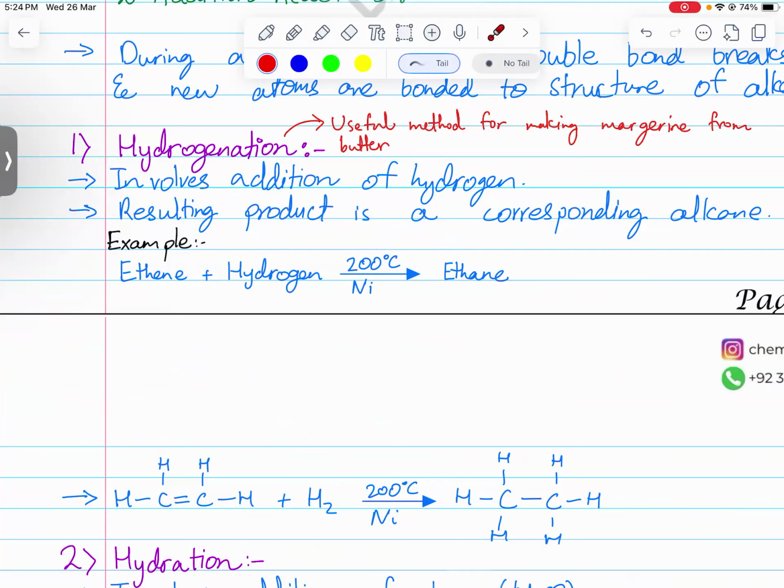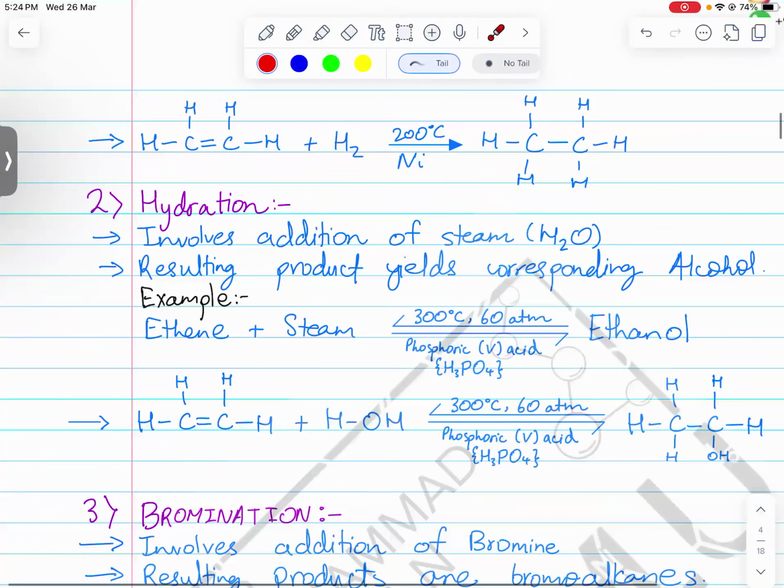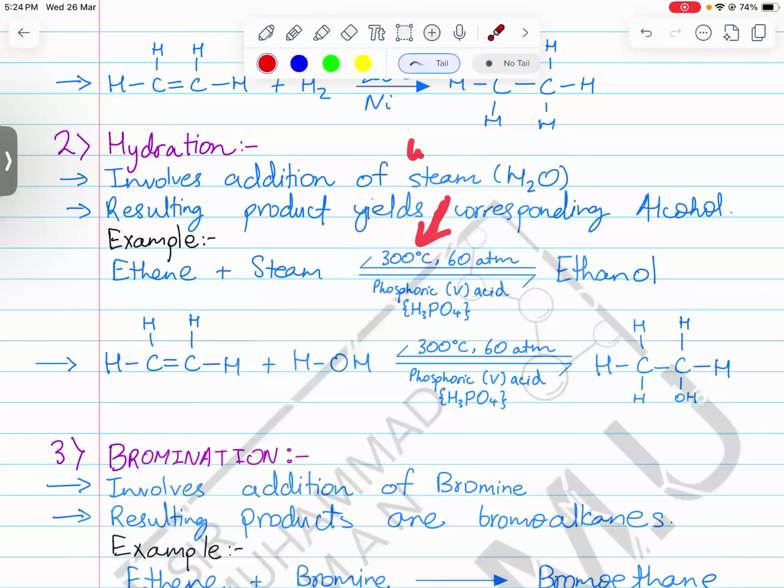Now the next is hydration. What is hydration? Hydration is basically the addition of steam, addition of H2O. Why not water? Because the temperature we are using over here is a temperature at which water does not exist as water, it exists as steam, as gas, right? So hydration would be the addition of steam. The temperature required is 300 degrees Celsius.